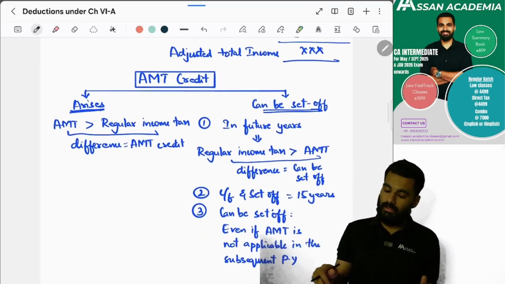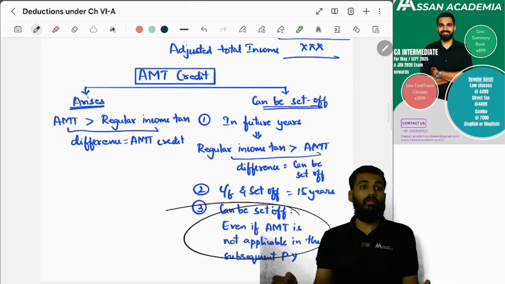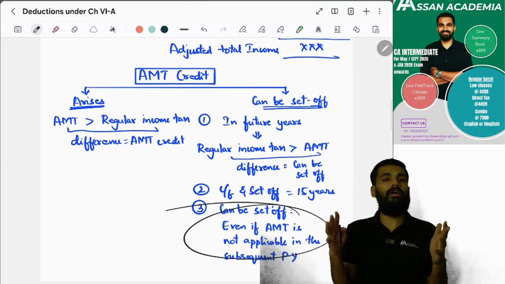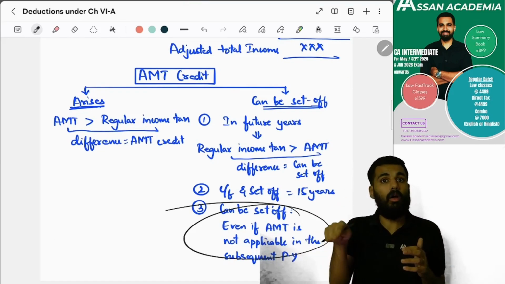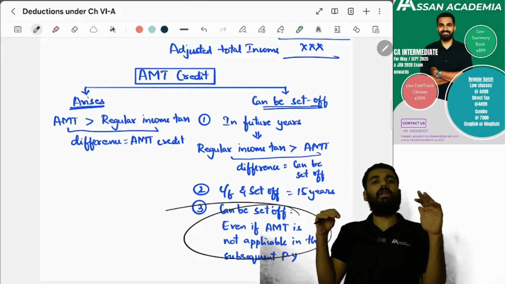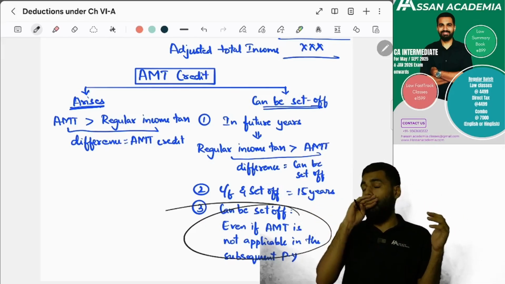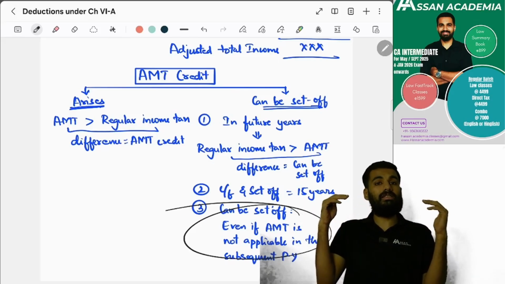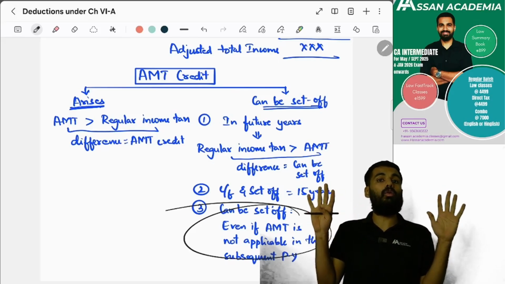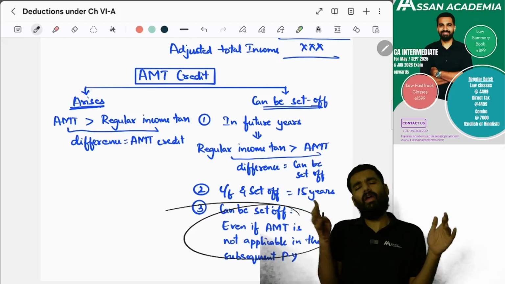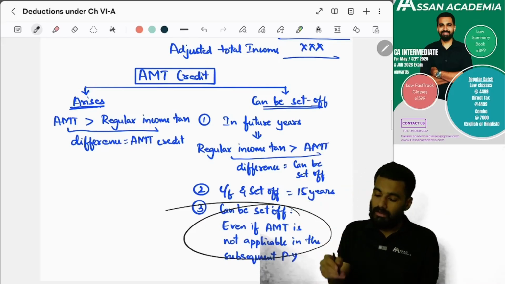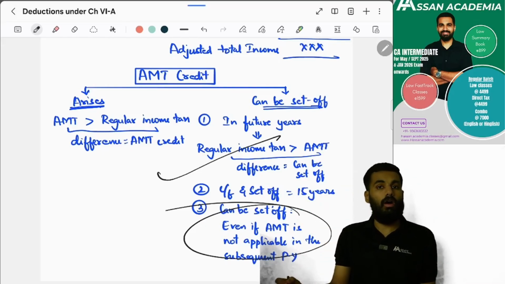Yes or no? Yes. And when you are setting off, you don't have to see whether AMT is applicable or not. If the adjusted total income is up to 20 lakhs, or if they have not claimed deduction under section 35AD, 10AA or 80QQB, 80RRB, no problem. AMT is not there, but still you can set off the AMT credit.